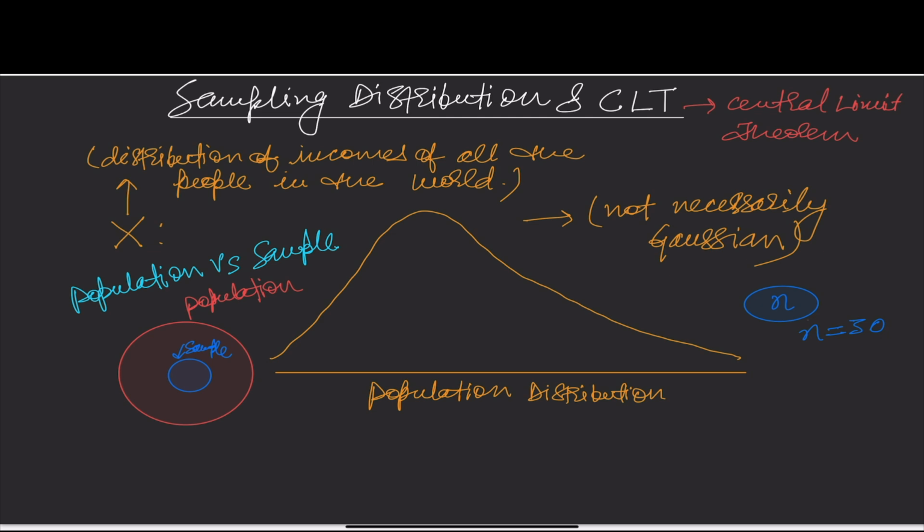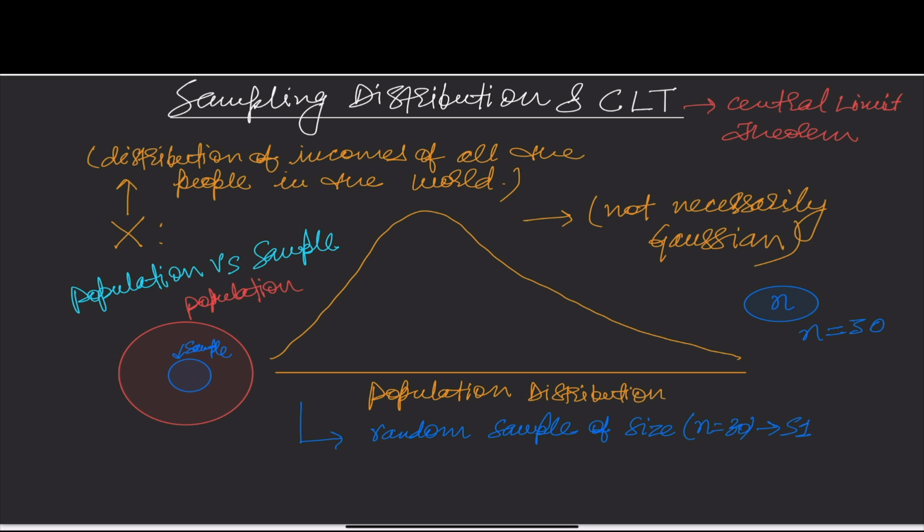Let's call this random sample that I'm taking S1. So this is the random sample of size n equal to 30, and I am calling this sample S1.